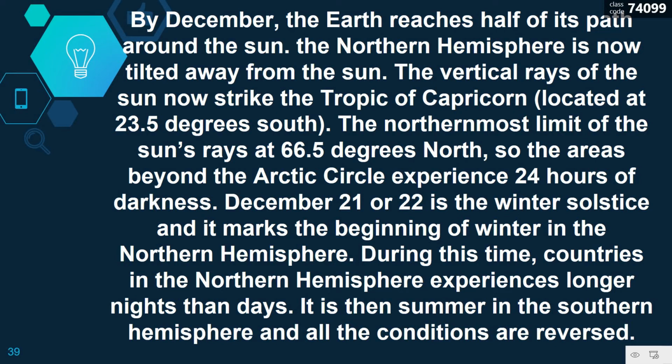December 21 or 22 is the winter solstice, and it marks the beginning of winter in the northern hemisphere. During this time, countries in the northern hemisphere experience longer nights than days. It is then summer in the southern hemisphere, and all the conditions are reversed.